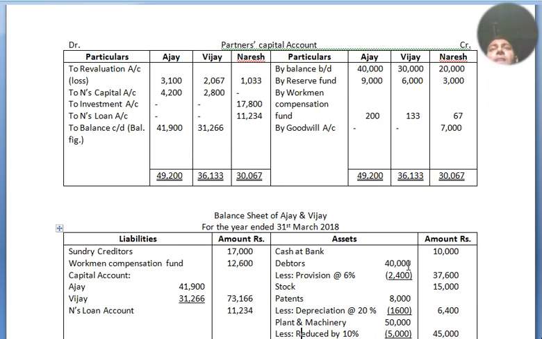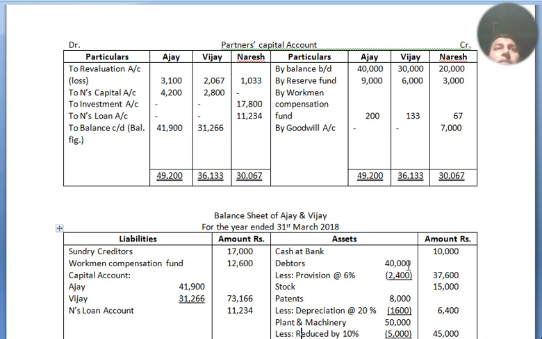By workman compensation fund, 12,600 is to be maintained from now onwards, and before it was 13,000, so 400 is the difference. It will be distributed among the partners in their profit sharing ratio: 200, 133 and 67. By goodwill account, the goodwill amount is 7,000. I'll show you the calculation below.